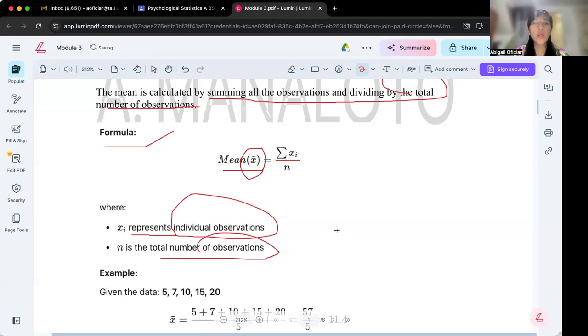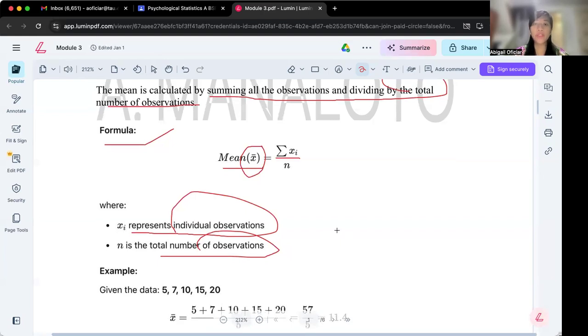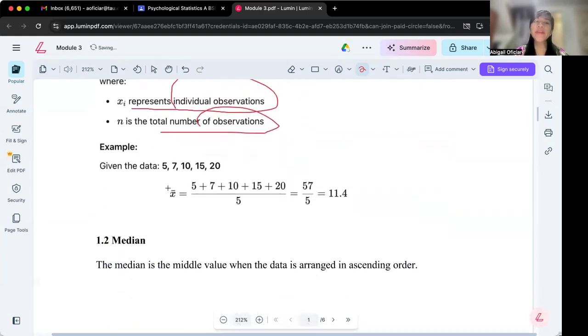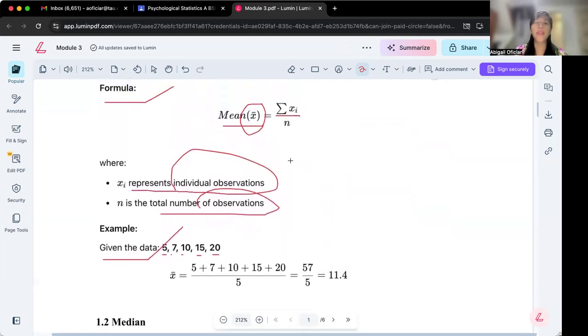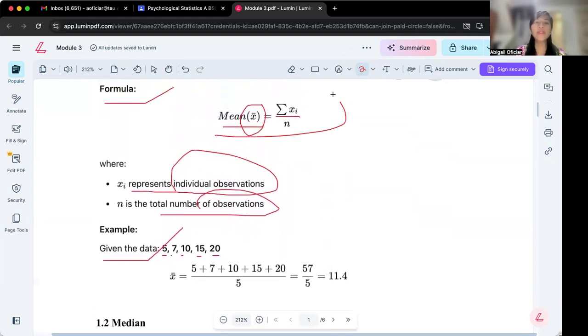Let's have an example. For instance, your given data set is 5, 7, 10, 15, and 20. To get the mean using this formula, we substitute the values.